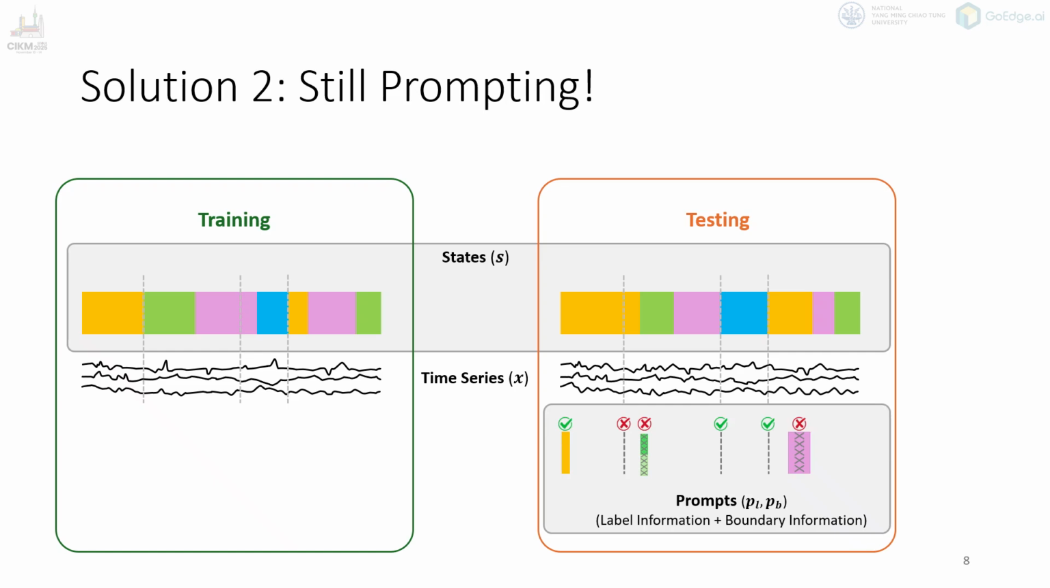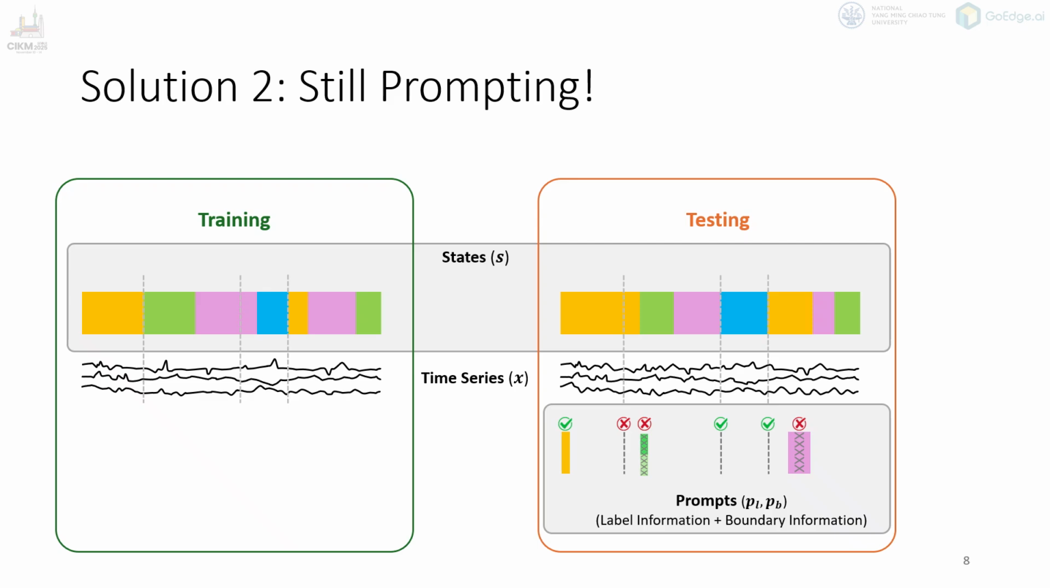Now let's look at the solution to the second challenge. And yes, it's still prompting. To address the problem of limited adaptability, we let the model receive prompts even during inference. This means that when the model encounters new or unseen patterns, users can provide a few label or boundary prompts to guide it. For example, if the system starts showing a new type of behavior that wasn't in the training data, we can give the model small hints through this prompt.